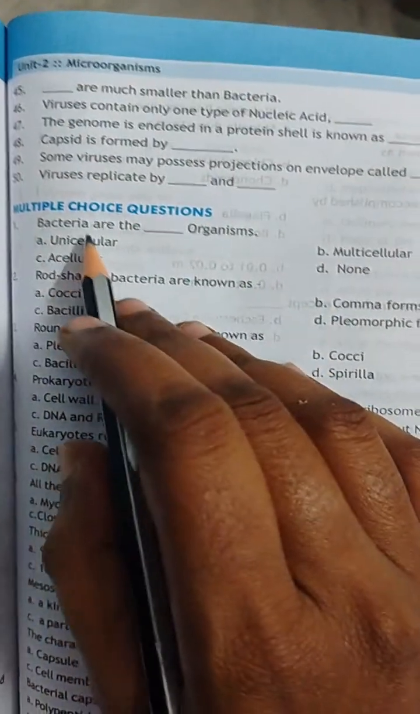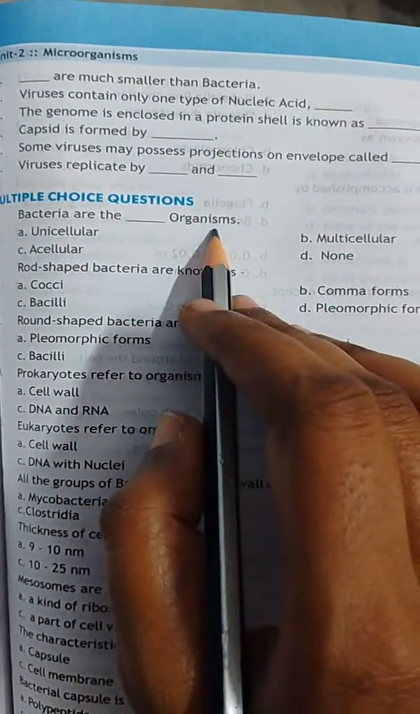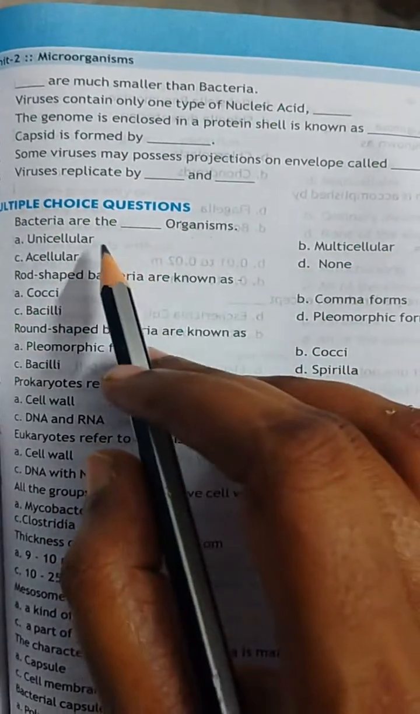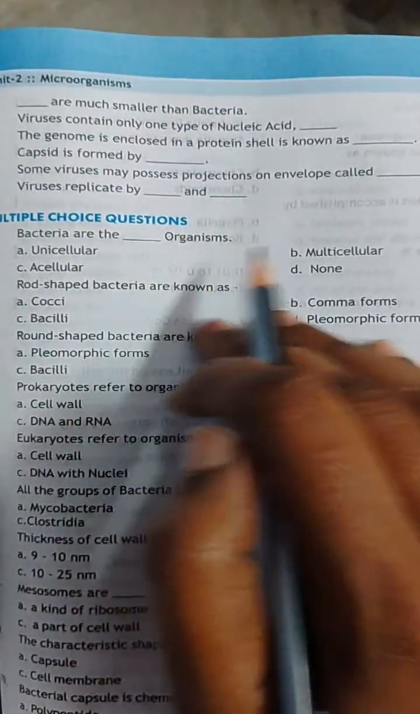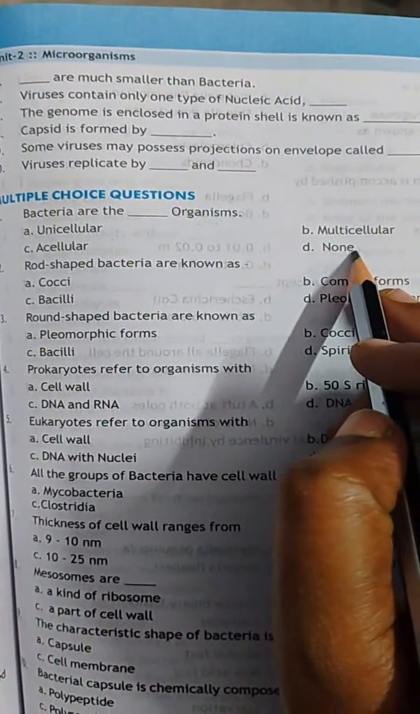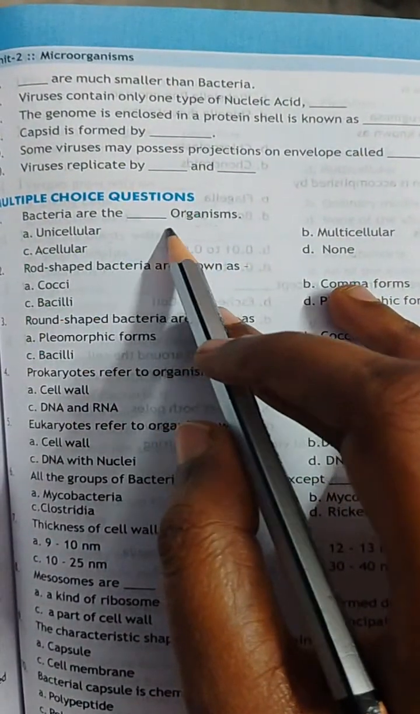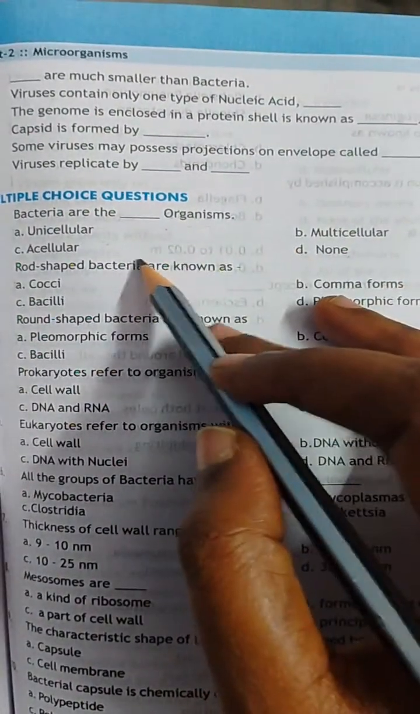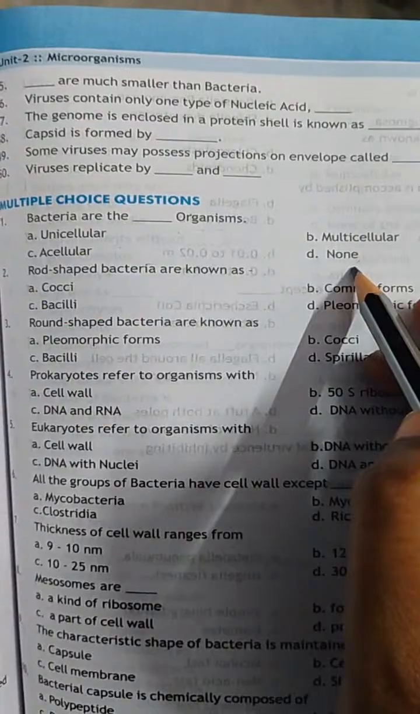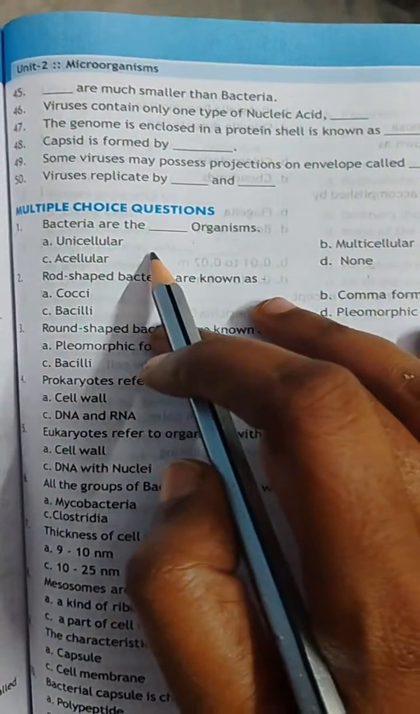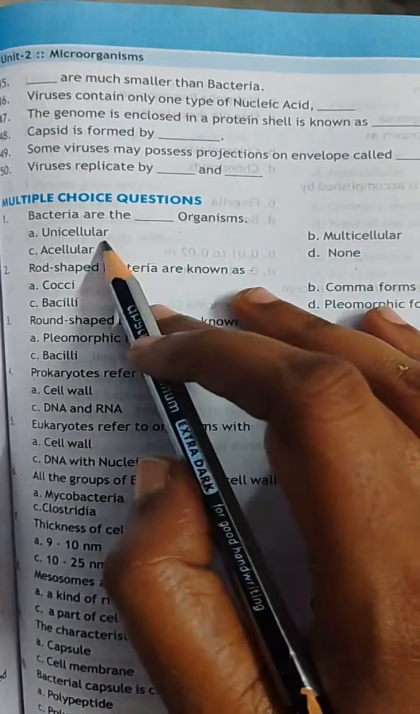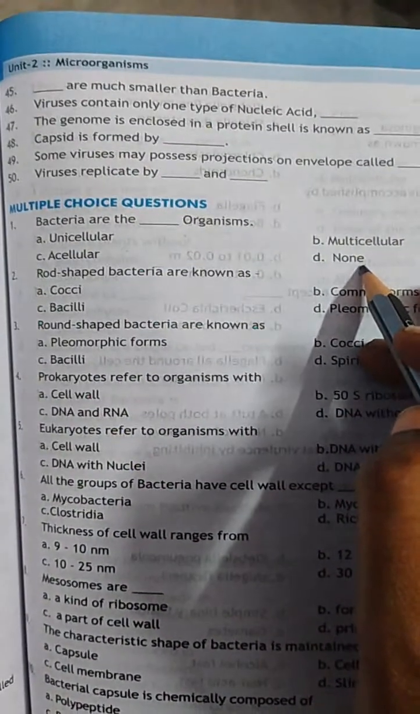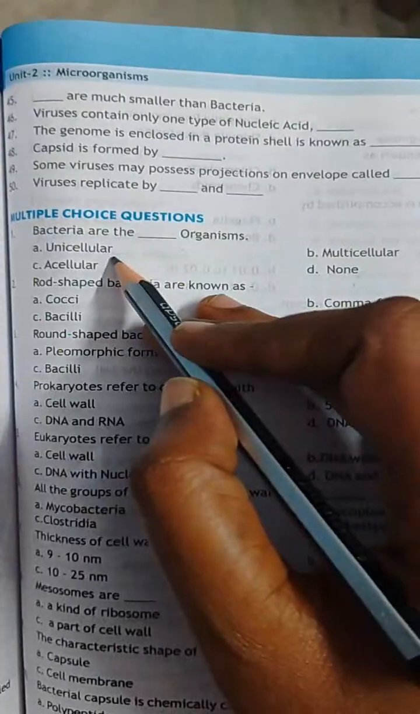The first question: bacteria are dash organisms. Unicellular, acellular, multicellular, or none of them. And the answer is unicellular.